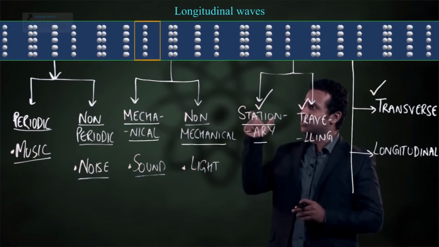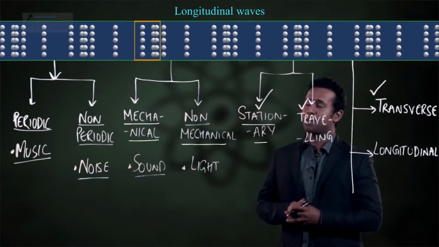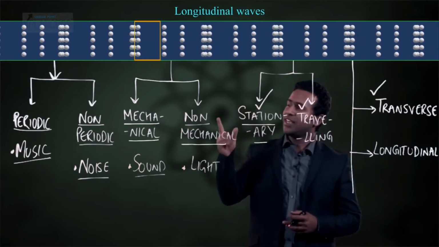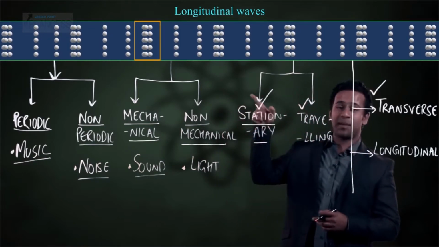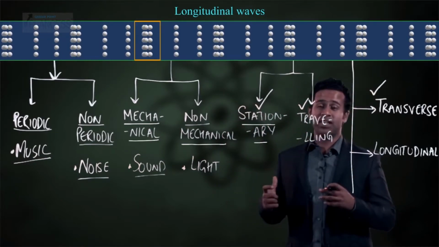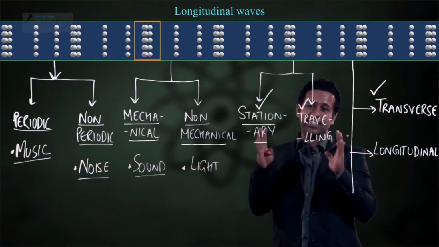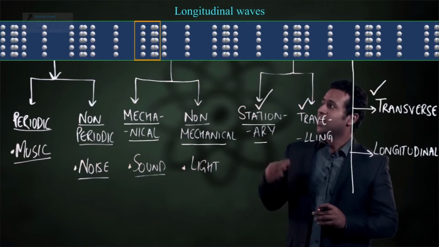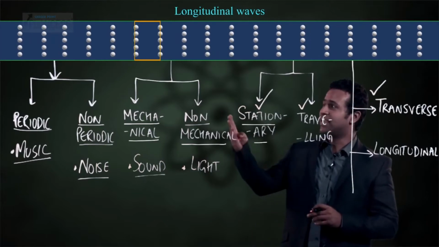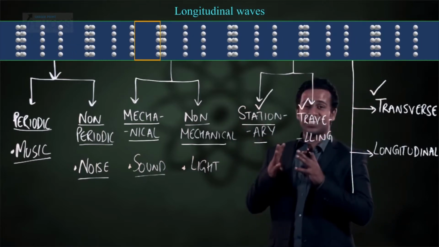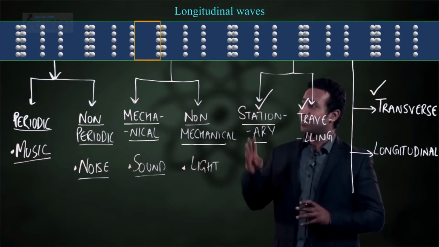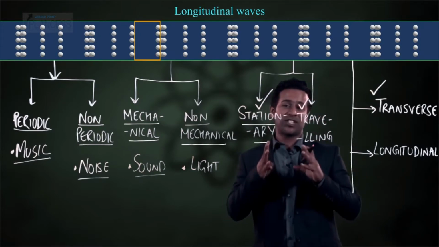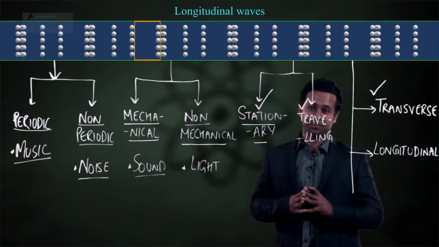Let's look at a specific region, for example. Now, you see at this instance, there is a compression at that point, which means that the spring is very tightly wound. But after a while, we see that now there is a stretch in the spring. In that region, we see that the spring is now stretched.